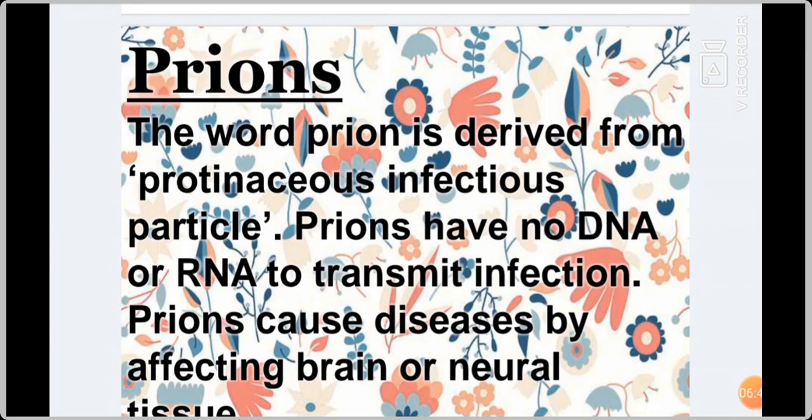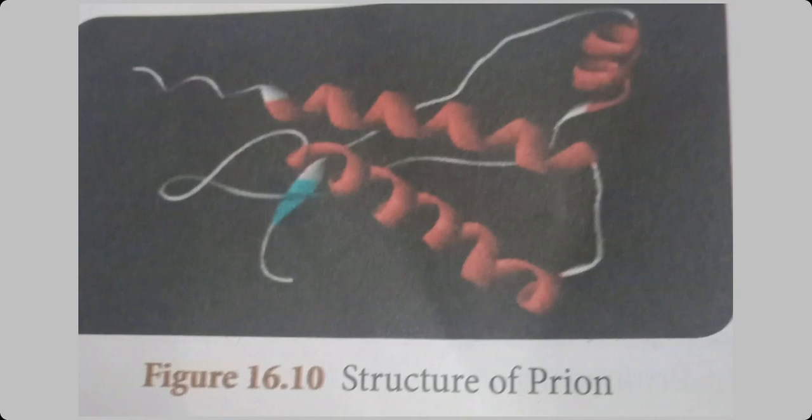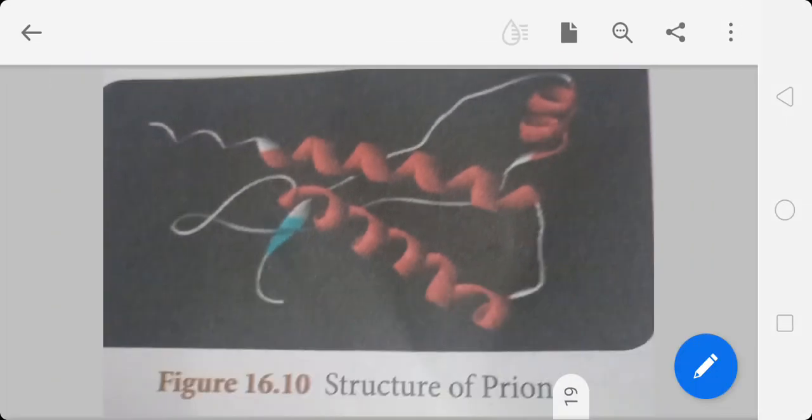Okay. Have you understood about prions? Now see the picture of the structure of a prion. It has no DNA, no RNA. So the structure is given like this. The next one: it contains only protein.